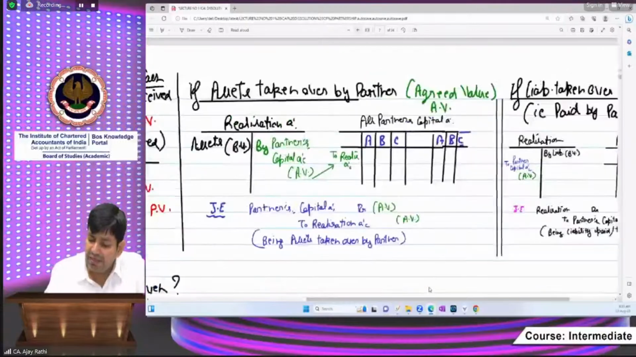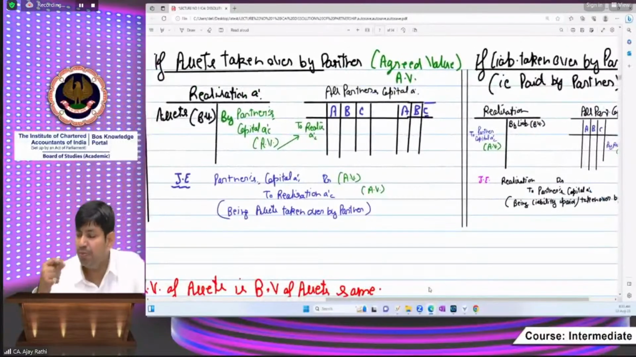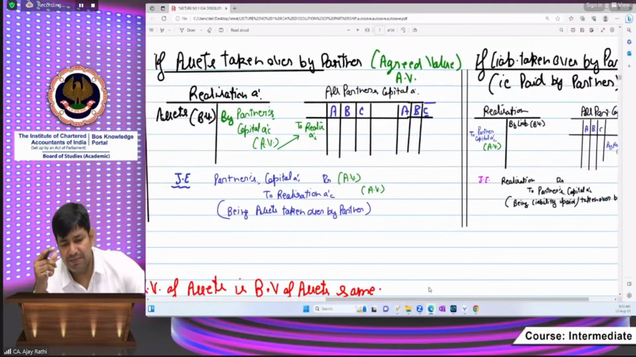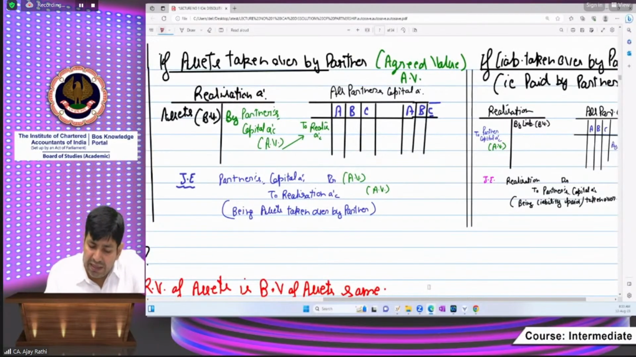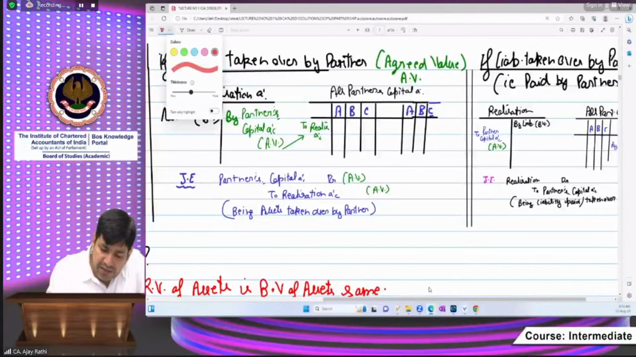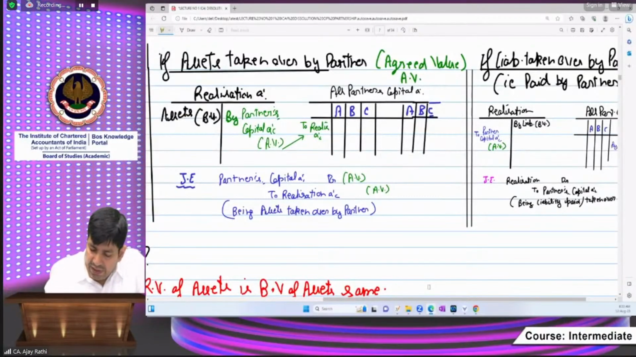In that case, beta, I have also prepared some graph of ledgers. Some ledgers I have prepared parallelly, so that you may correlate with the written concept. So in the realization account, if assets have been taken by the partner, in that case, partner's capital will be debited, with the agreed value, and realization account will be credited. And here you will post in this way.